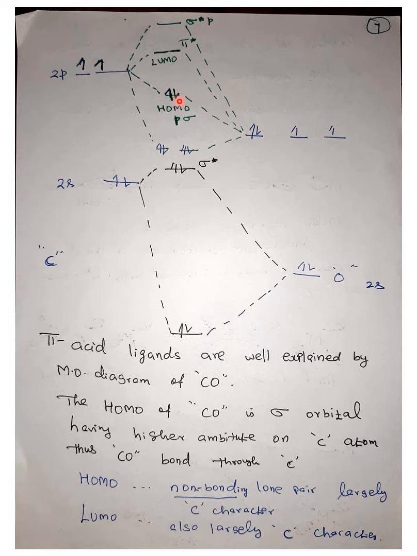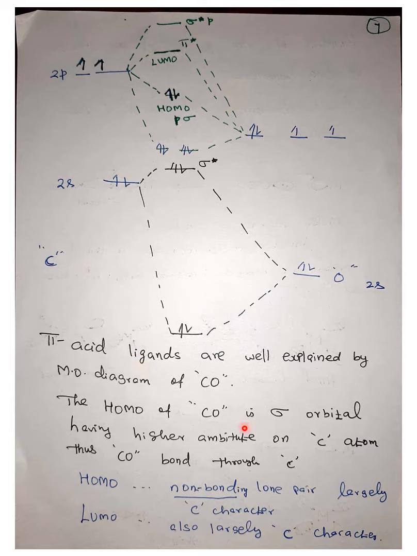That is the reason why this electron pair is going to be donated to the metal, forming the sigma bonding, and then the back donation goes to the LUMO, resulting in the pi back donation from the metal. So that's why the bonding in metal carbonyls is through the carbon center, not through the oxygen center, because the oxygen electrons are in an inner MO. Okay, so pi acid ligands are well explained by the MO diagram of carbon monoxide.